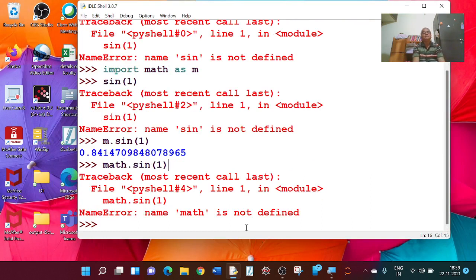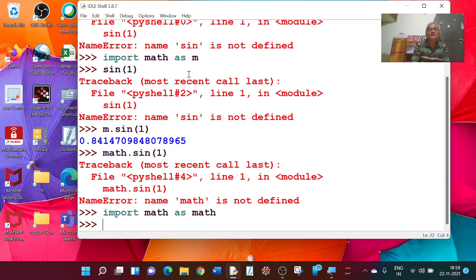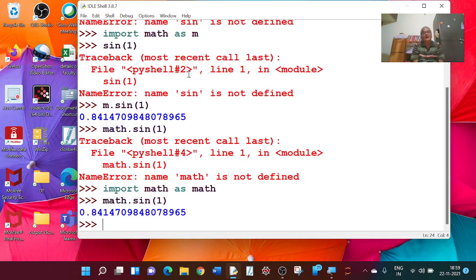Name math is not defined because I imported math as m. If I import math as math, let me see. Now if I type math dot sin 1, I am getting the answer.